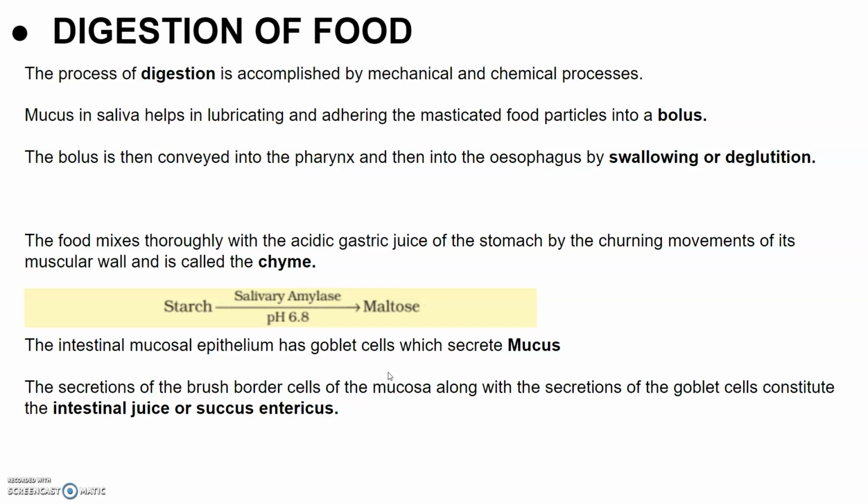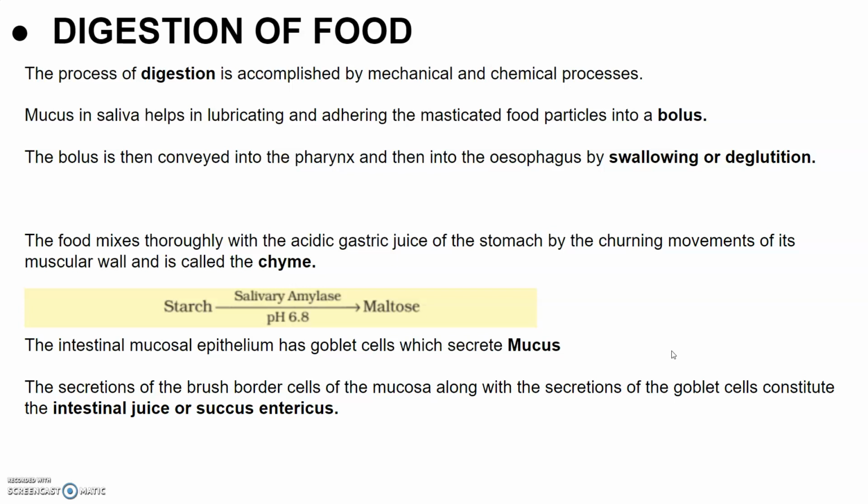Hydrochloric acid also provides the acidic medium for pepsin. Renin is a proteolytic enzyme found in the gastric juice of infants, and it helps in the digestion of milk proteins. Small amounts of lipases are also secreted by the gastric glands.